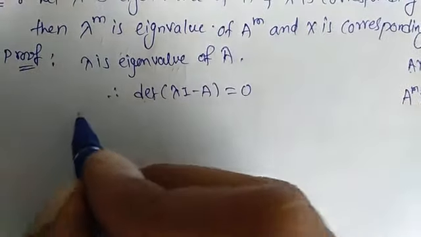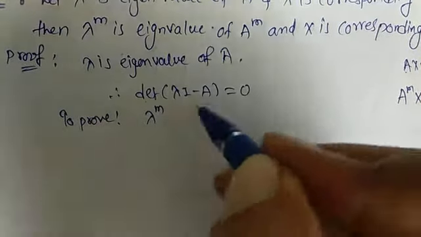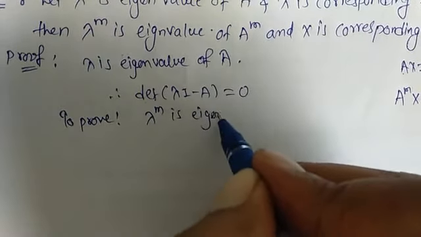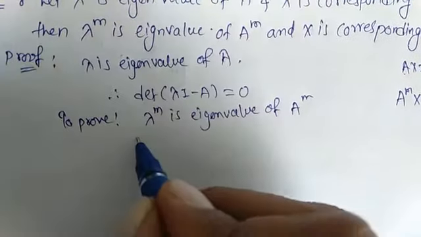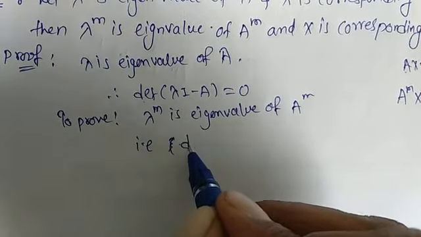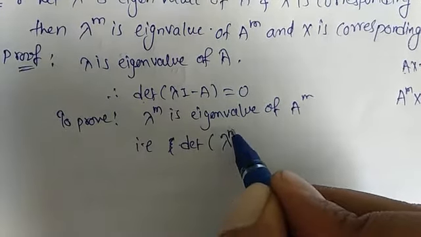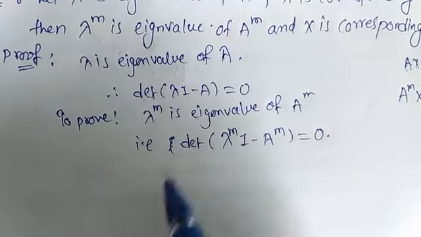Now we have to prove the first part: lambda raised to m is an eigenvalue of A raised to m. That is, we have to prove determinant of lambda raised to m I minus A raised to m equal to 0. This we have to prove.